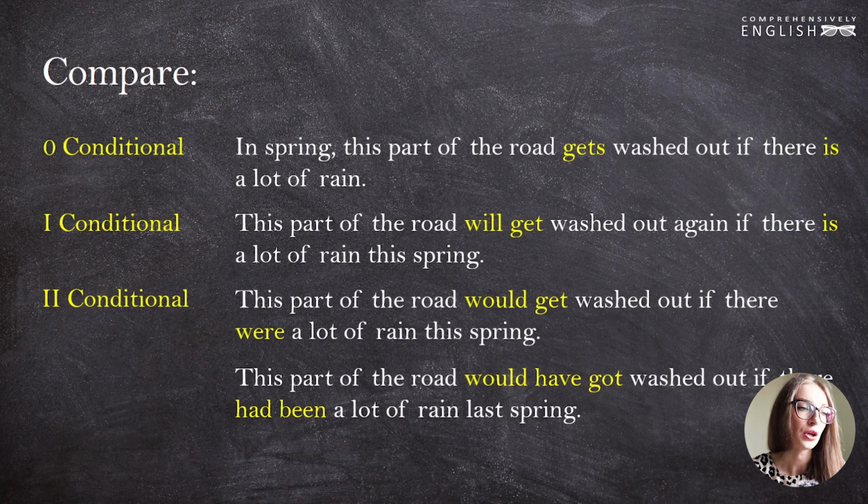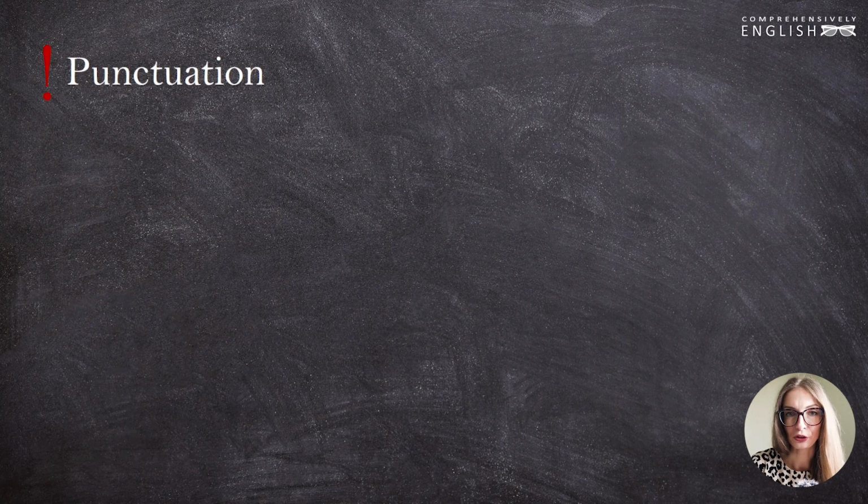This part of the road would have got washed out if there had been a lot of rain last spring. We speak about something from the past. That spring is over, so this is an unreal situation in the past. The third conditional. Now let's talk about punctuation.